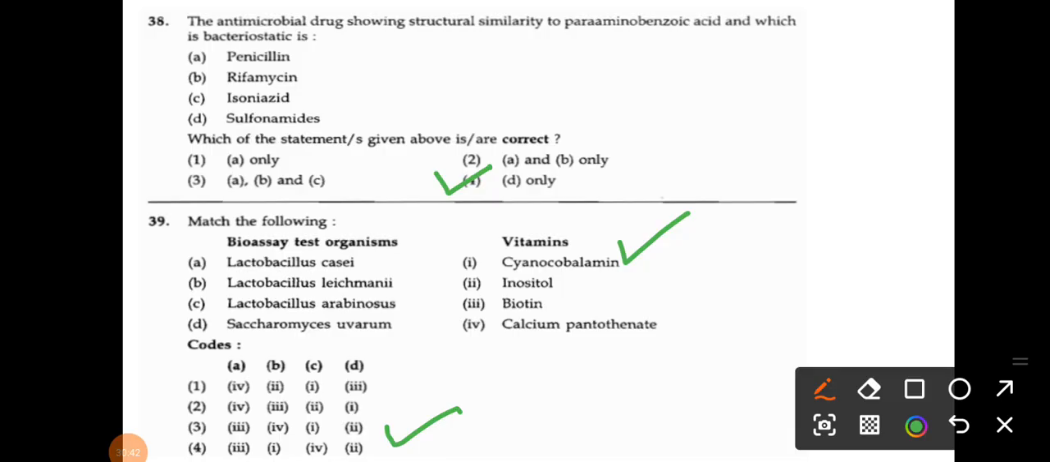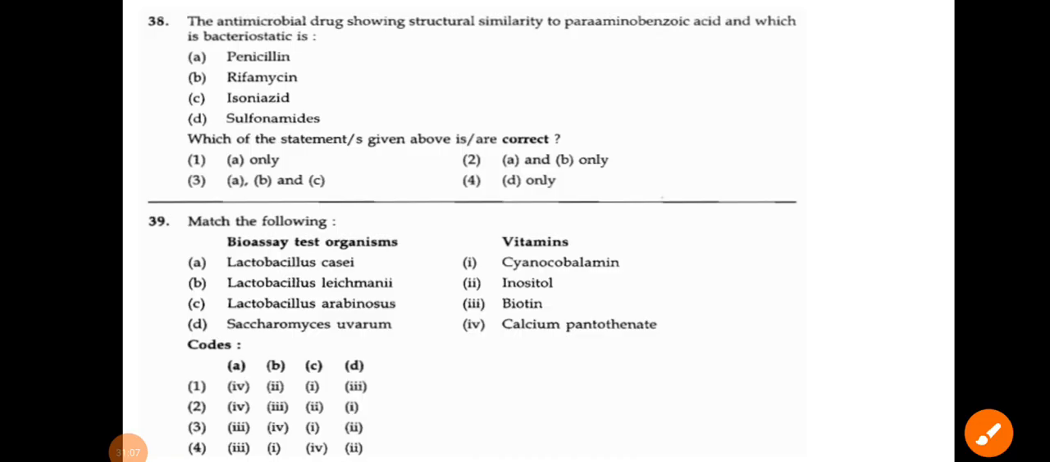So A3, Lactobacillus casei, that is your biotin. B1, that we have already seen, Lactobacillus leichmannii is the B12 vitamin. Then C4, Lactobacillus arabinosus, that is your calcium pantothenate. And D2, Saccharomyces cerevisiae, that is your inositol. Okay, so please go through this topic guys, that is very very important.